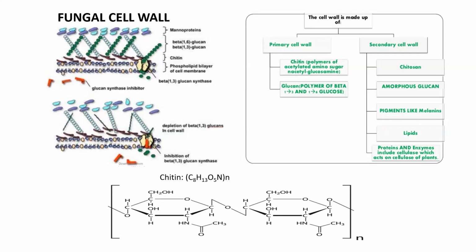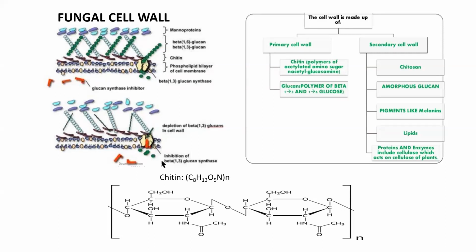You cannot see this kind of chitinous cell wall in any other group of organisms except insects. Some insects, like crabs and beetles, have a chitinous cell wall. A similar kind of cell wall composition you can see in fungi.